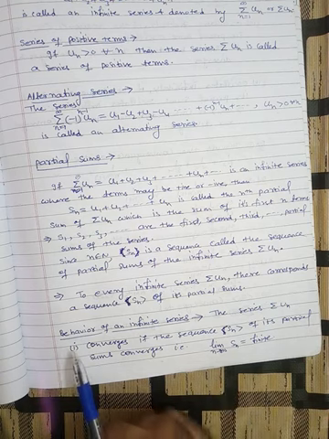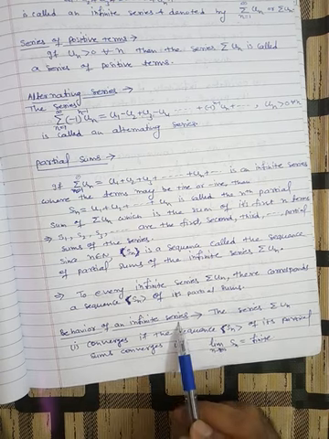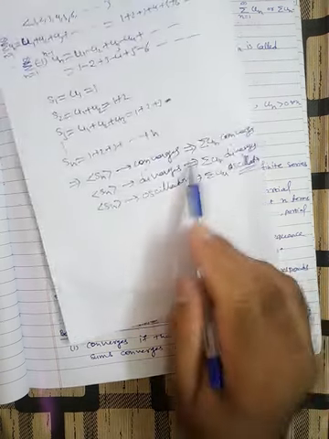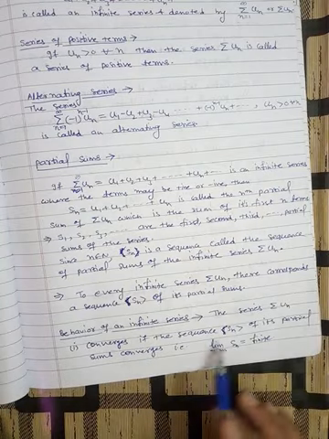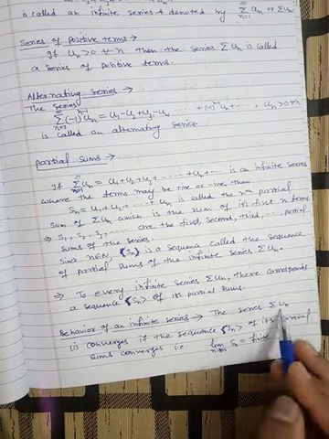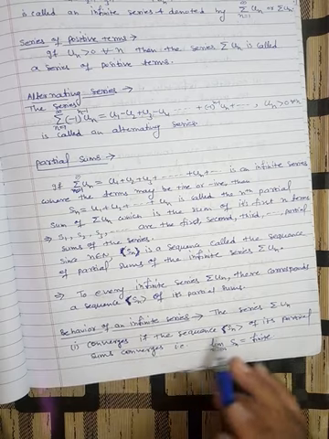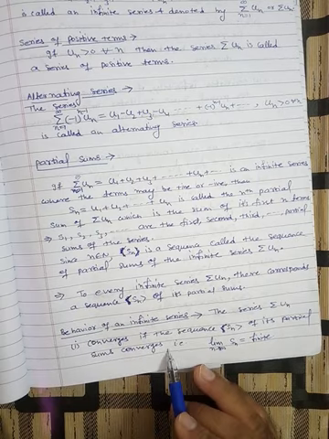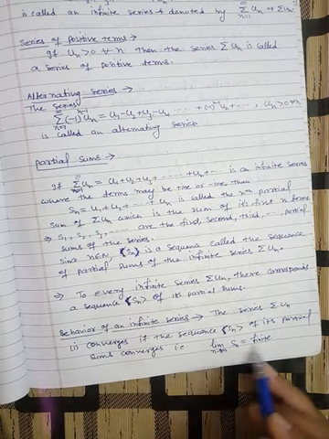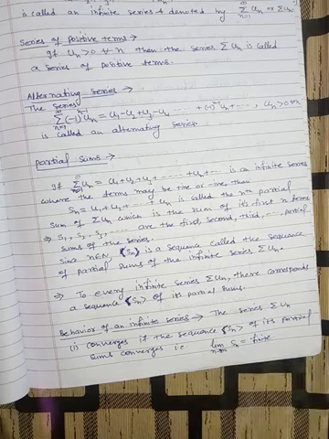Now here, behavior of infinite series, we have already discussed it. So if the series converges, if the sequence of its partial sums converges, that means limit Sn is finite. This should be a finite value.